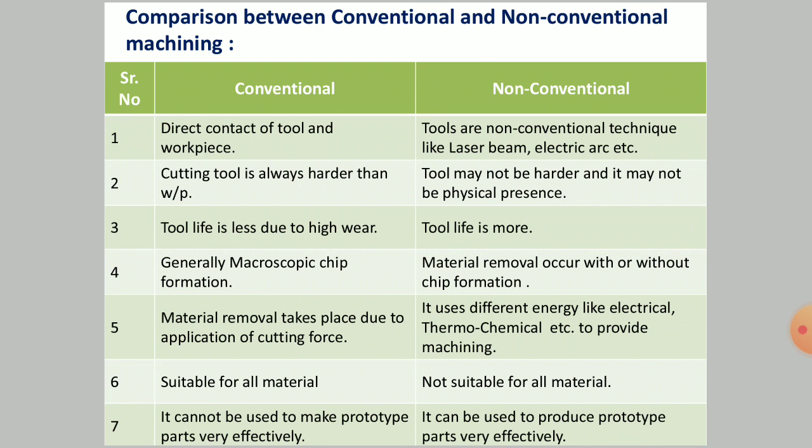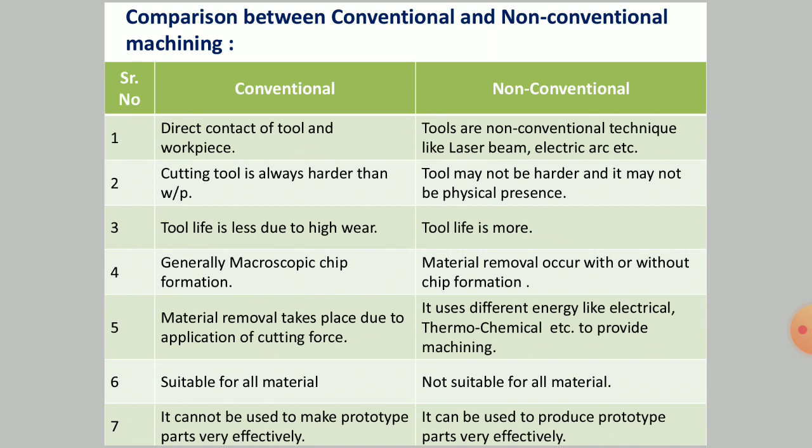It may change the physical and chemical properties of the workpiece, isn't it? Apart from that, high heat is also generated that may change some physical or chemical properties. But in non-conventional machining, it uses different energy like electrical, thermochemical, etc. to provide the machining. That is why there is no need to generate force to apply stresses onto the workpiece.